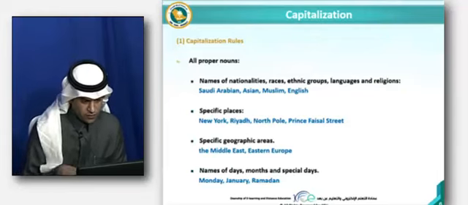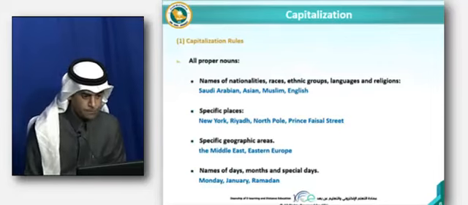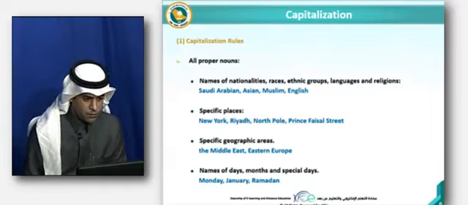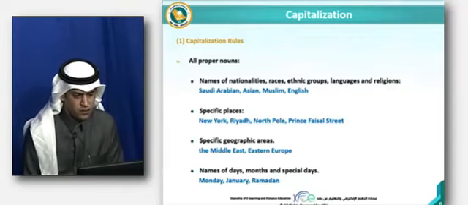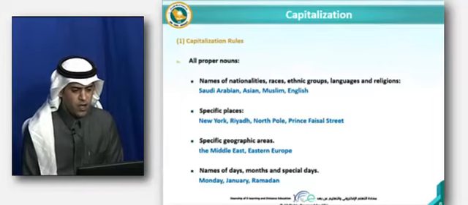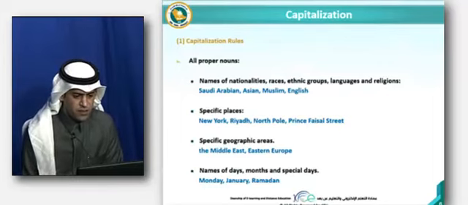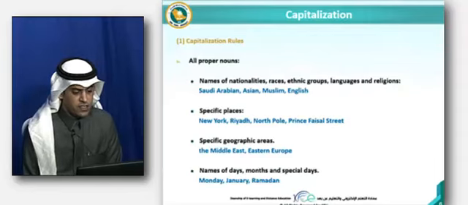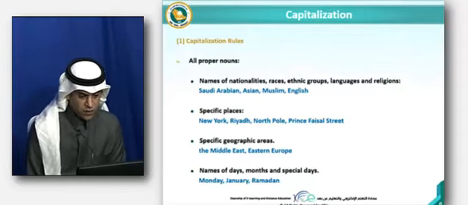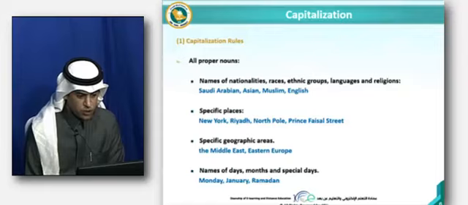Specific places on the map, especially cities, like New York, Riyadh, North Pole, or streets like Prince Faisal Street. Also, we need to capitalize specific geographic areas like the Middle East, Eastern Europe.